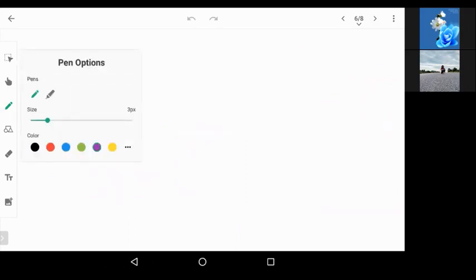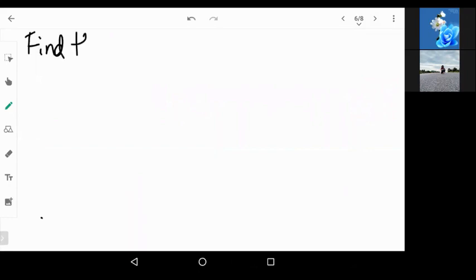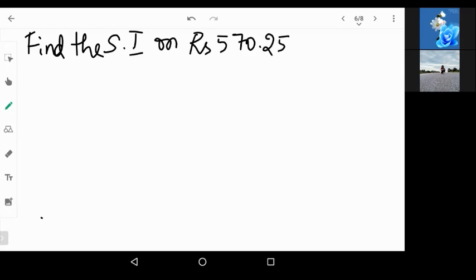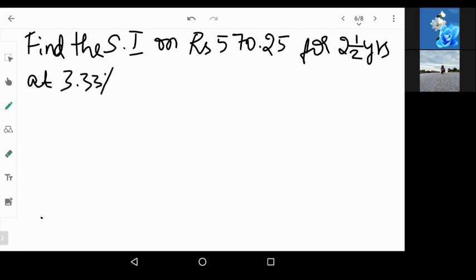Now, the next question. Find the simple interest on rupees 570.25 for 2.5 years at 3.33% per annum.